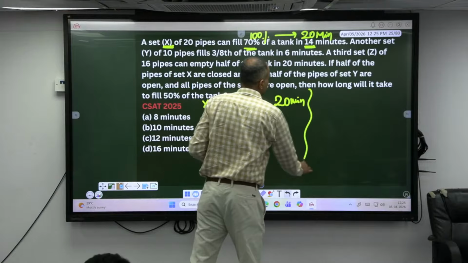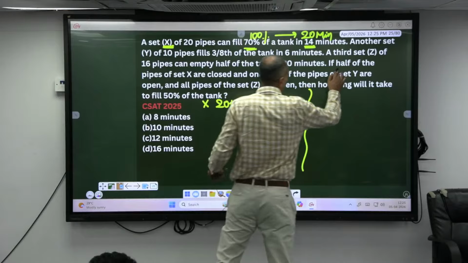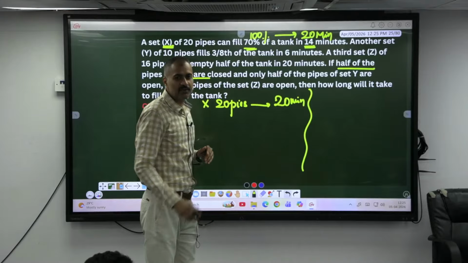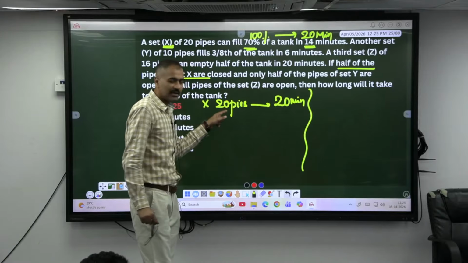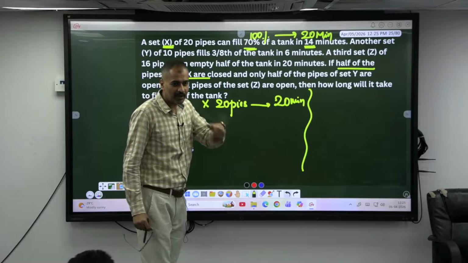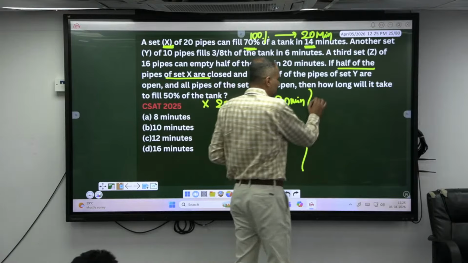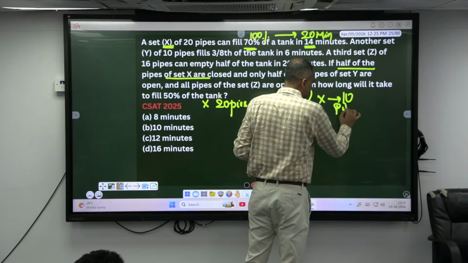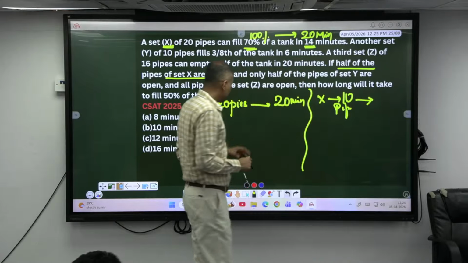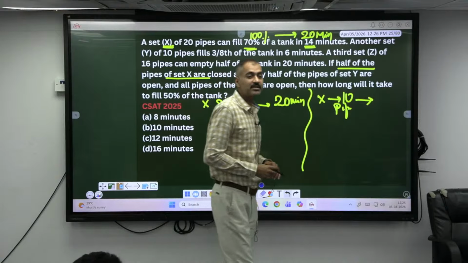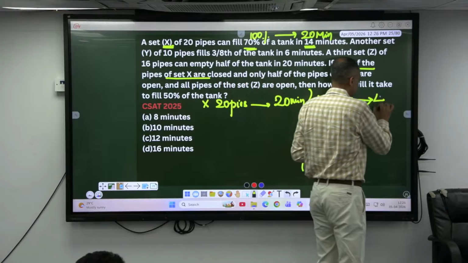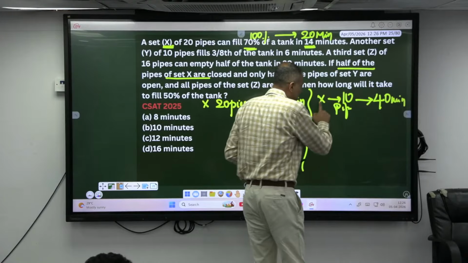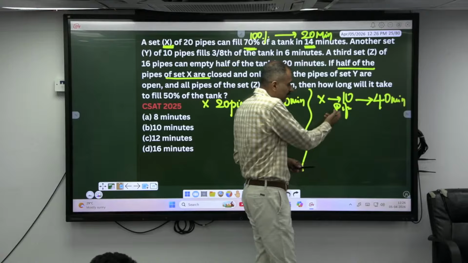In the last part, he says half of the pipes of X are closed. 20 pipes, if I close half, how many are working? 10 pipes can fill the tank in how many minutes? 20 pipes can fill in 20 minutes means 10 pipes, 40 minutes. Or else can I say X can fill it in 40 minutes? X is nothing but 10 pipes.